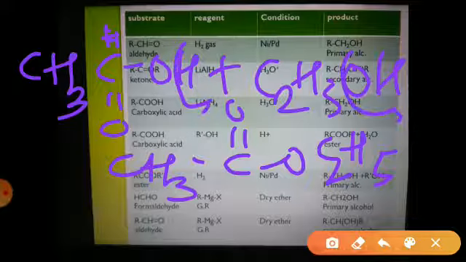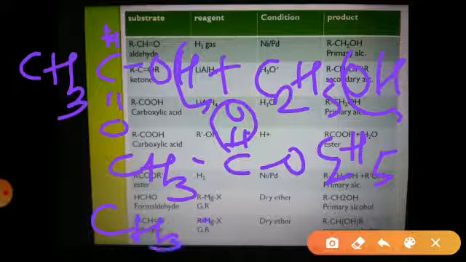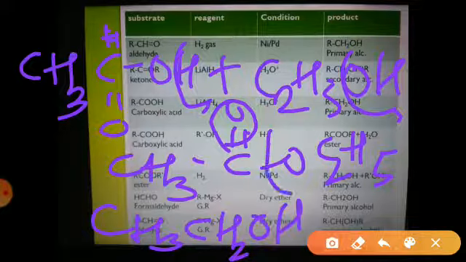In the next step, when it undergoes the reduction process, we are getting CH3CH2OH. Here the complete O gets detached and we are getting CH3CH2OH, that is ethyl alcohol, and again whatever ethyl alcohol was there is regenerated.